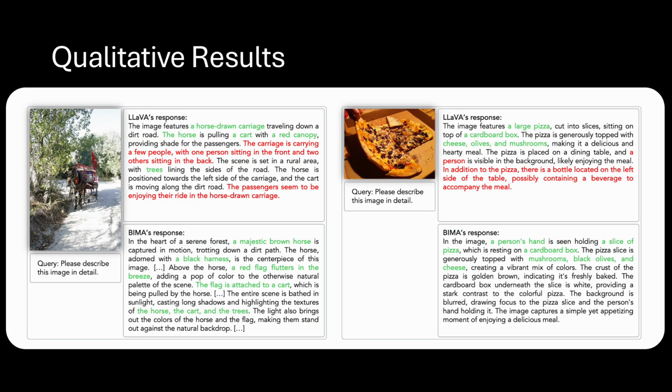Let's now look at the qualitative results of our proposed BIMA juxtaposed with the baseline LLaVA model. As depicted in the figures, BIMA produces more meaningful responses with fine-grained details and fewer hallucinated objects. This concludes the good performance of our proposed BIMA in mitigating hallucinations in LVLMs.